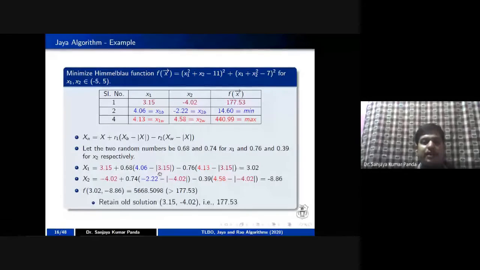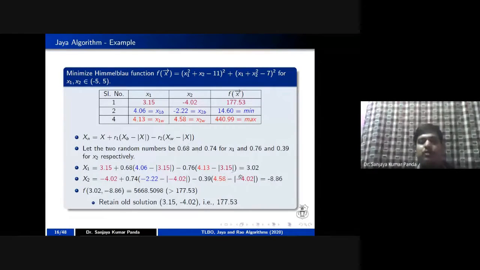Similarly, I am taking another random number. My second random number is 0.76. I am keeping 0.76 here. And if you see, the worst solution is 4.13 and my solution is 3.15, right? So that is XW minus my current position. Once I put these values in, I get the value as 3.02.